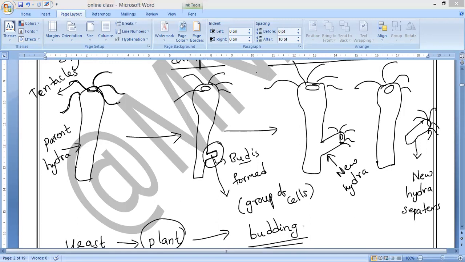Varsini? Yes, write it. It will automatically come, Kevin. Some kind of cells will start separating out from the body. That alone will grow into a new Hydra. That's all. It will take place at any part of the Hydra. Understand, Kevin? Some cells will start coming out from the body. That's all.